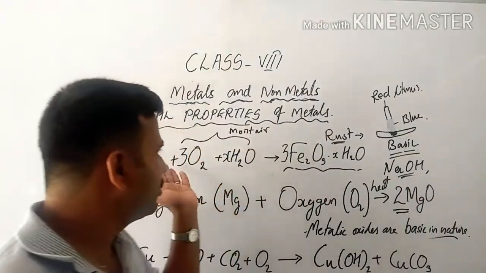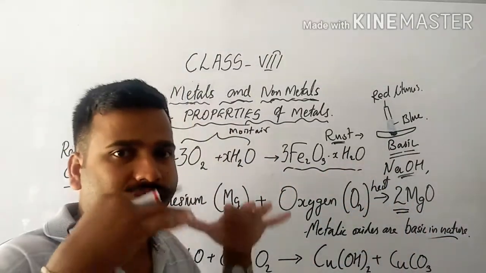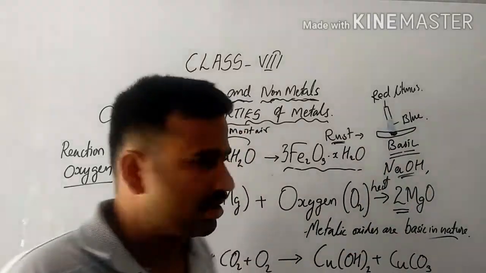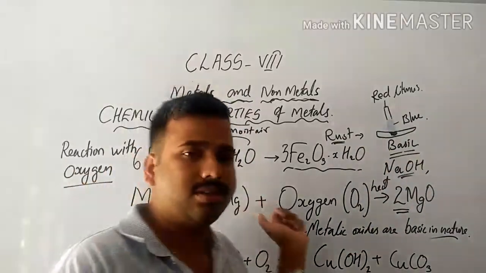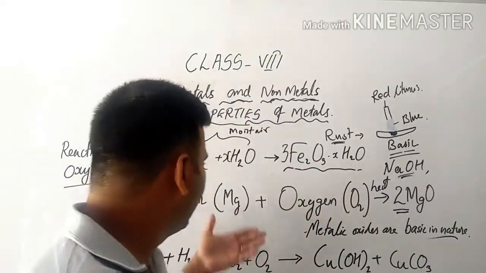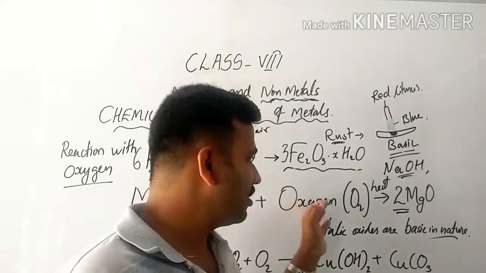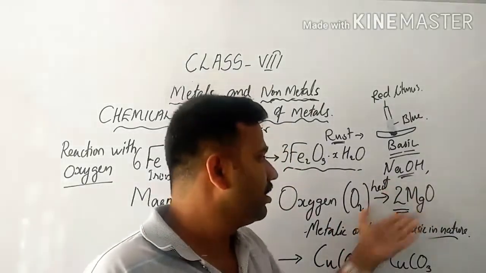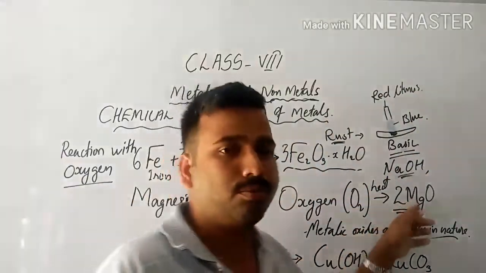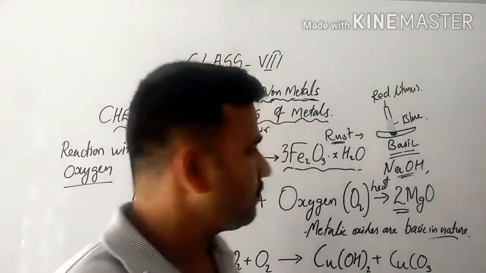Okay. Here you can see what is happening. Chemical change. One substance is getting changed into another substance. These are the initial substances that are known as reactants. Similarly here also, you can see these are magnesium and oxygen. These are the reactants, or the substances that are taking part in the reaction. So after the arrow mark, on the right hand side, what I have written is the products. So these two are two different substances.